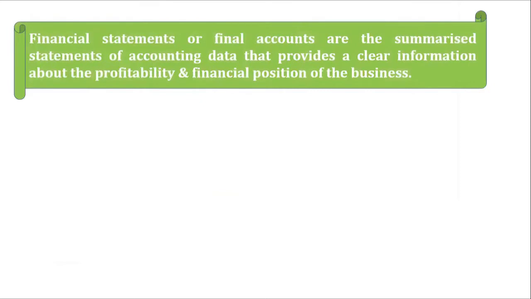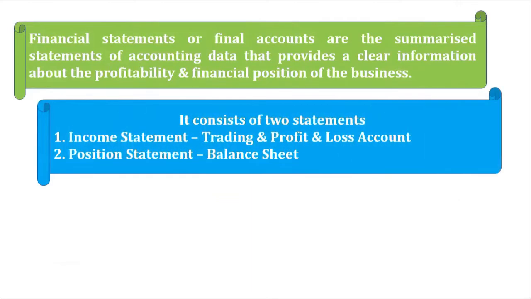So financial statements or final accounts are the summarized statements of accounting data that provide clear information about the profitability and financial position of the business. And it consists of two statements: income statement, which consists of trading and profit and loss account, and position statement, which consists of balance sheet.